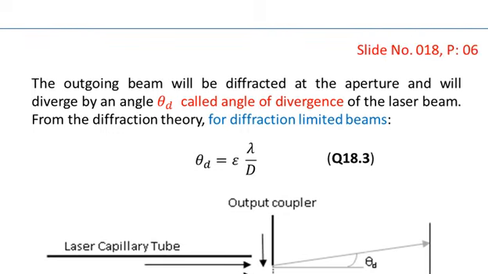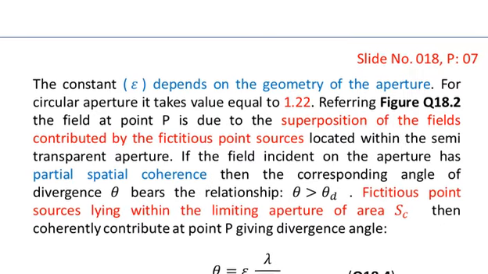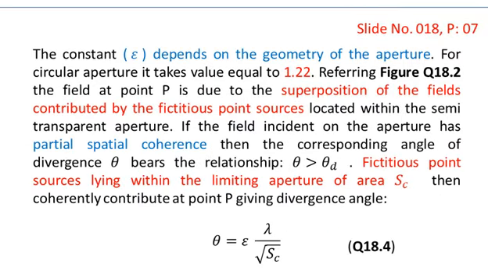The outgoing beam will be diffracted at the aperture and will diverge by an angle theta d called the angle of divergence of the laser beam. From the diffraction theory, for diffraction limited beams, theta d is equal to epsilon times lambda over capital D. The constant epsilon depends on the geometry of the aperture. For a circular aperture, it takes the value 1.22.